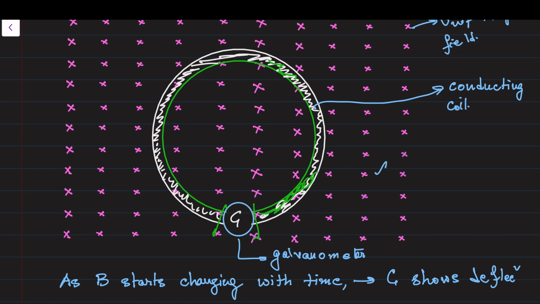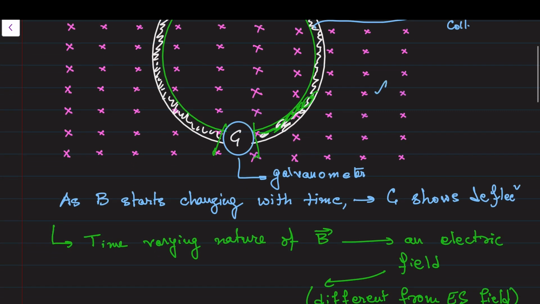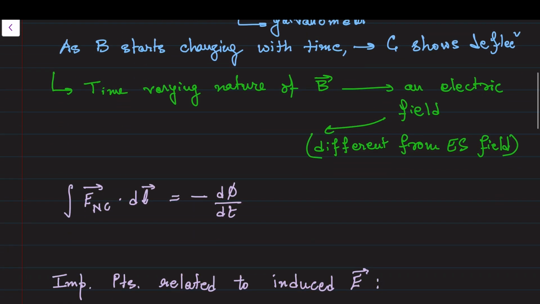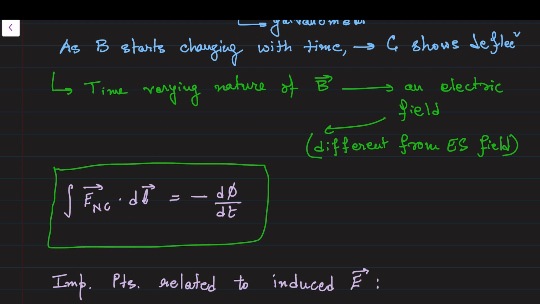And this EMF causes the movement of the charge, which causes the galvanometer to show the deflection. The EMF induced because of the time varying nature of the magnetic field is given by this expression, where E_NC is the induced electric field. NC represents non-conservative because it is non-conservative in nature.